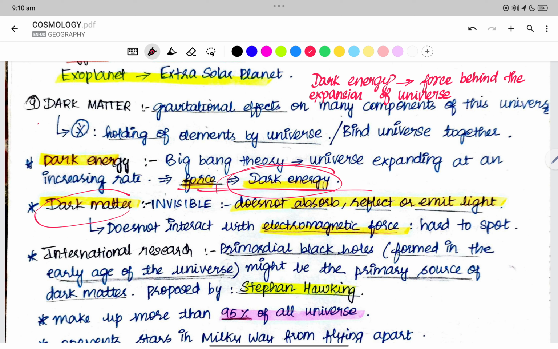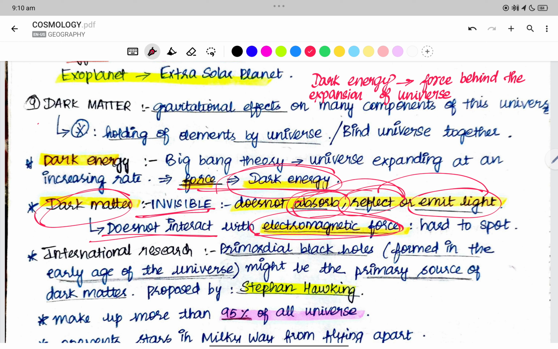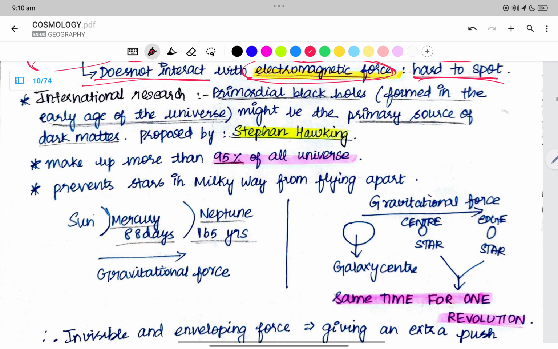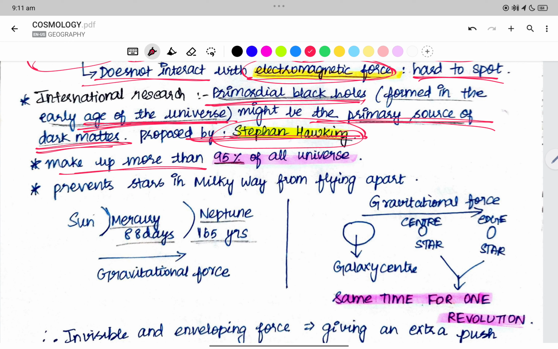Now dark matter is an invisible matter which does not absorb, reflect or emit light. It does not interact with the electromagnetic force, and it is hard to spot. International research suggests primordial black holes formed at the early age of the universe might be the primary source of dark matter. This concept is proposed by Stephen Hawking. The dark matter makes up about 95% of the universe.